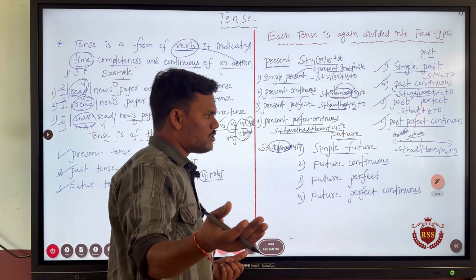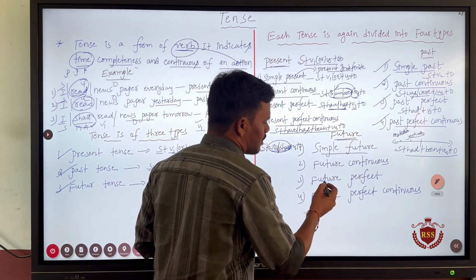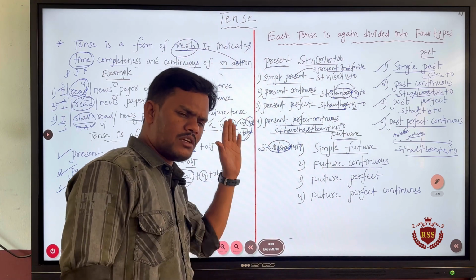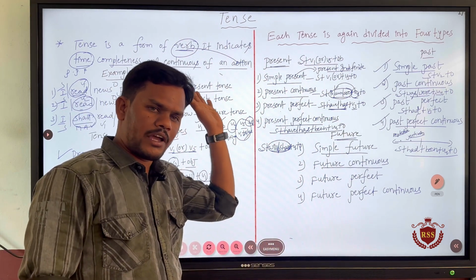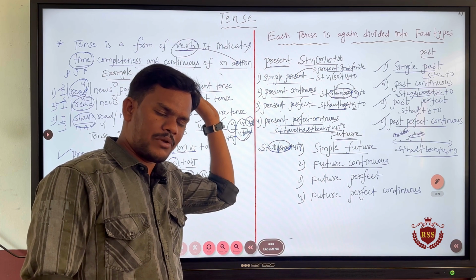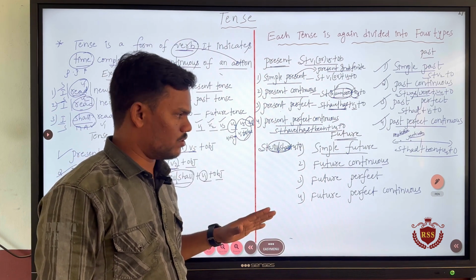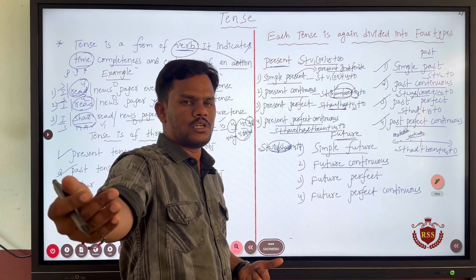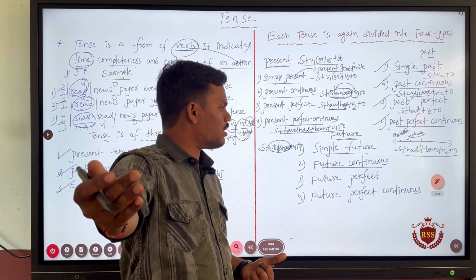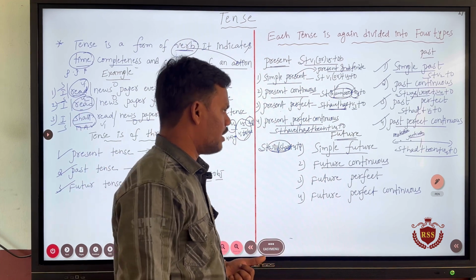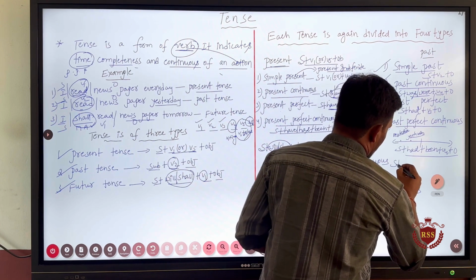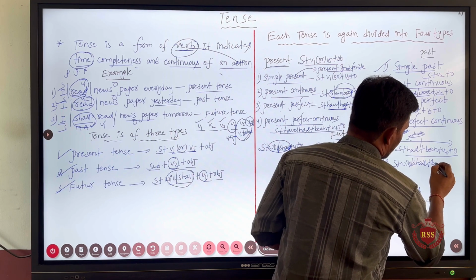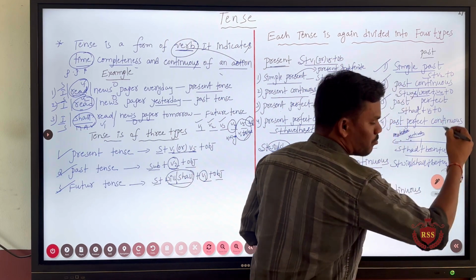So, we will give more examples in a worksheet, then you can have clarity on that. Next, future continuous tense. Present continuous: now continuing. Past continuous: an action that was happening in the past is said to be past continuous. Future continuous tense in the sense, if we take a time in the future, if an action is going on at that moment, then it is said to be future continuous tense. The formation of the future continuous will be subject plus will or shall plus be plus V4 plus object.